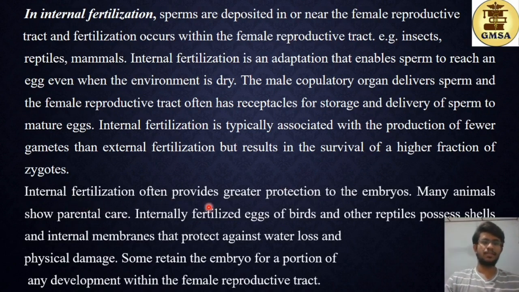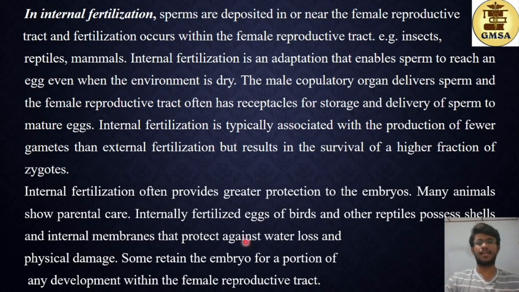Internal fertilization often provides greater protection to the embryo, so the embryo develops within the female body. Many animals show parental care. Internally fertilized eggs of birds and other reptiles possess shells and internal membranes that protect against water loss and physical damage. So when you have hard, rigid shells and internal membranes, water loss is prevented, no desiccation occurs, and physical damage is also prevented.